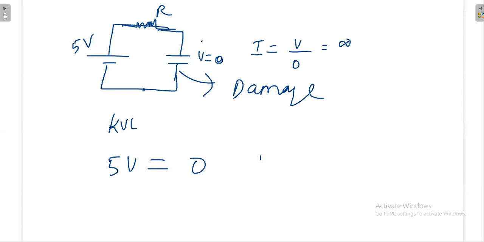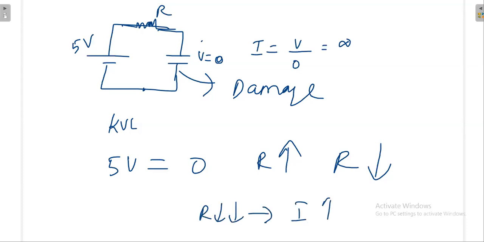Then what should be the value of the resistance? Either it should be high or it should be low. It all depends on some other factor, whether you want to do the charging very fast or very slow. If you take R very, very small, your I will be very, very high. You can charge very fast, but what will happen? Heat will increase. Once you charge very fast, the heat will increase, and that will damage the battery.